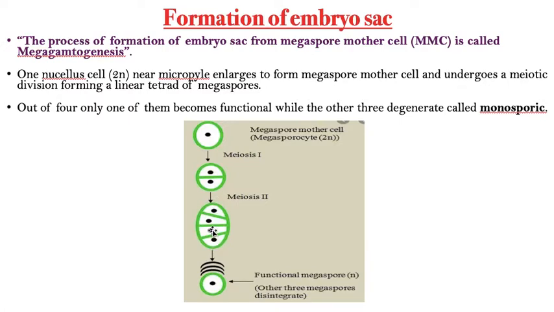But friends, remember, in 99 percent of cases, only one cell undergoes embryo sac formation, and the remaining three cells degenerate. That's why in 99% of plants, embryo sac formation can be described as monosporic. Hope you understand.